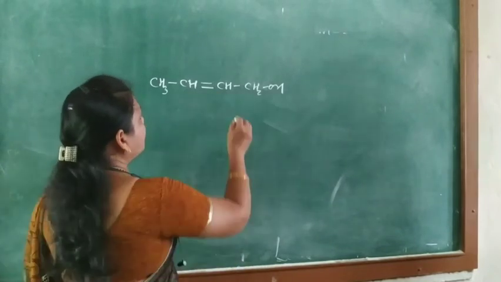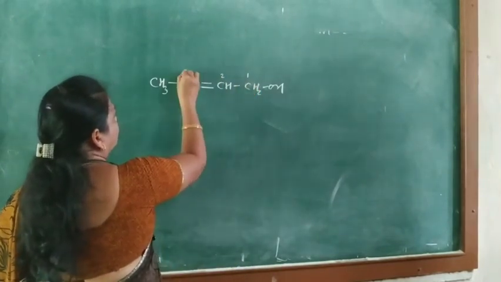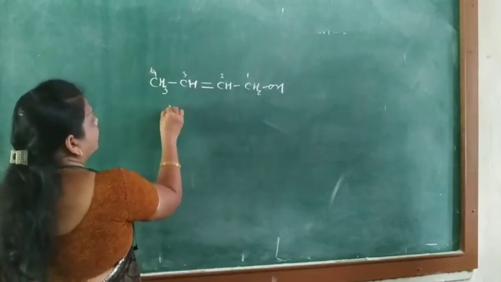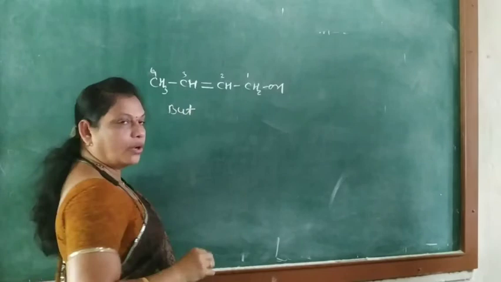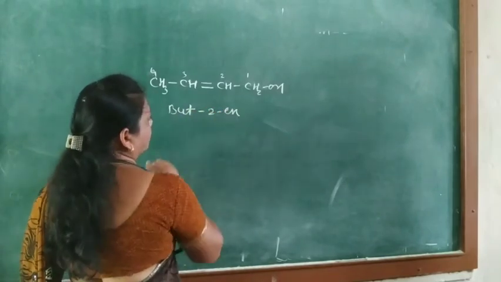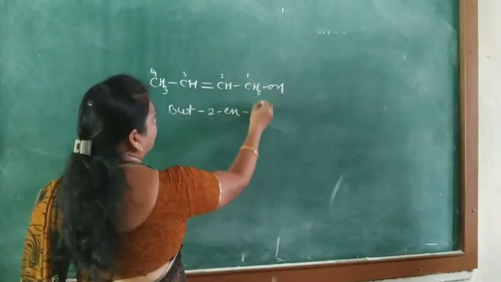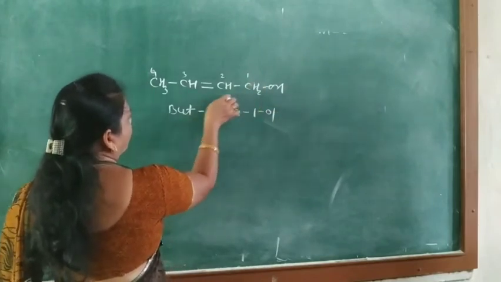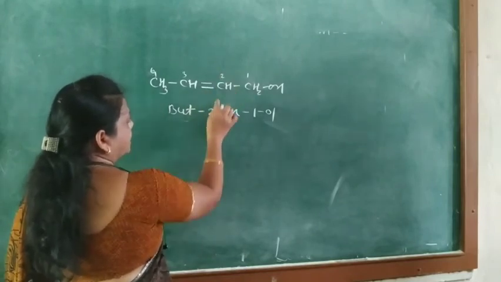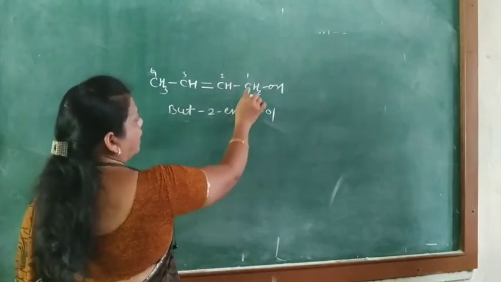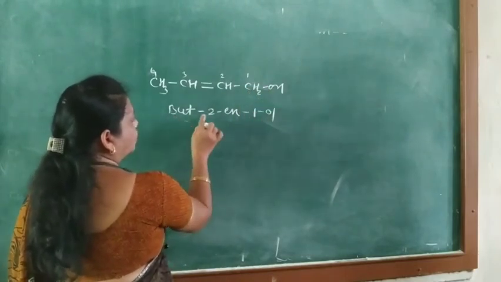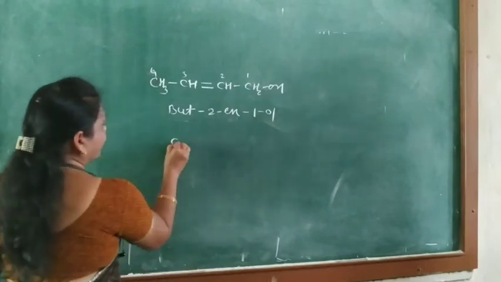So here the numbering is 1, 2, 3, 4. For 4 carbon atoms there is butane. So here "ene", so but-2-ene, and "ol" at the 1. At the 2 carbon atom there is a double bond, the 2, and 1 OH, therefore 1-ol. So but-2-en-1-ol. Then